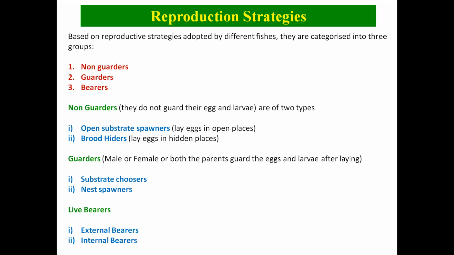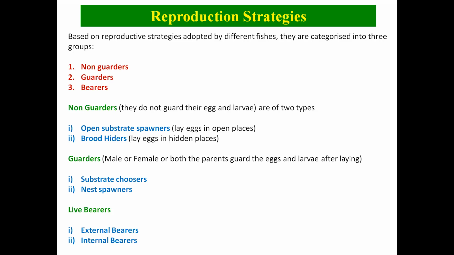Then the guarders: in some fishes only the male, in some only the female, in some both parents guard the eggs and the larvae. They are also of two types. One is the substrate chooser and the other is the nest spawner.